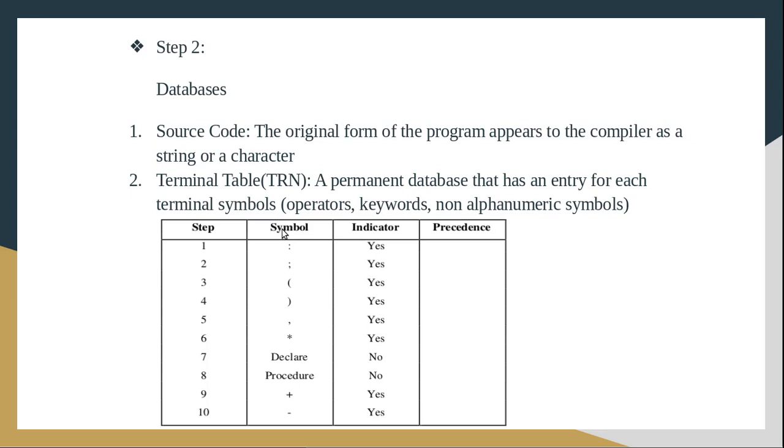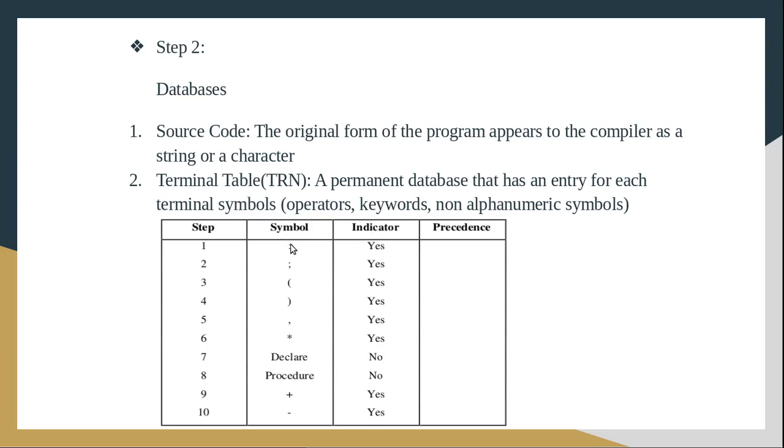symbol, indicator and precedence. Symbol means it is giving the symbol. So the first one, you can say, is the colon. Colon is a special symbol. Since it is a special symbol, it is of the token type terminal symbol. Then the second column gives the indicator. The indicator column tells whether this symbol is a break character or not.